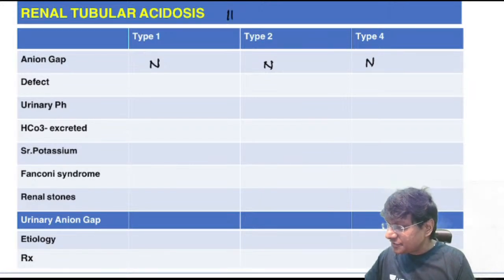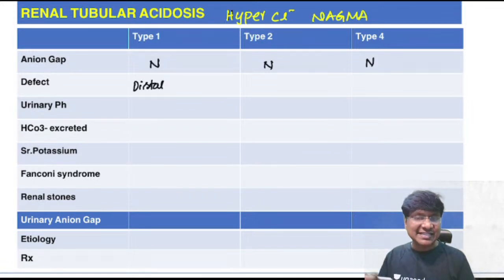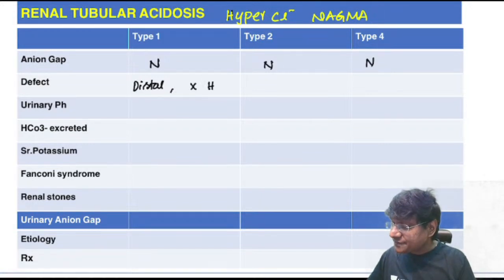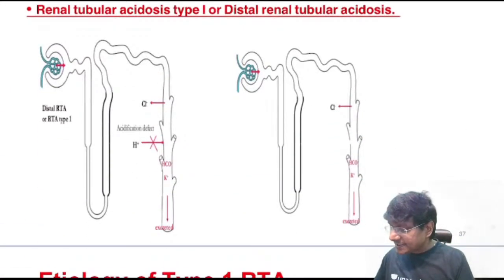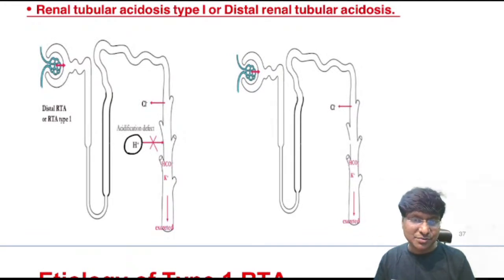So it is the one which is characterized by hyperchloremic normal anion gap metabolic acidosis. Now, where exactly will be the defect? In type 1 renal tubular acidosis, the defect is in the distal part of the tubule. It is not the distal convoluted tubule, it is the distal part of the tubule, that is at the level of the collecting duct, where there will be failure of secretion of the H plus ion. Okay, so at the level of your collecting duct, there should be secretion of H plus. That does not happen in type 1 renal tubular acidosis.